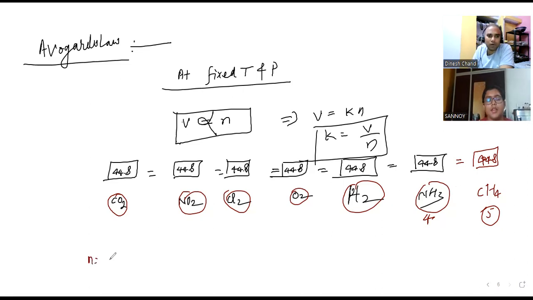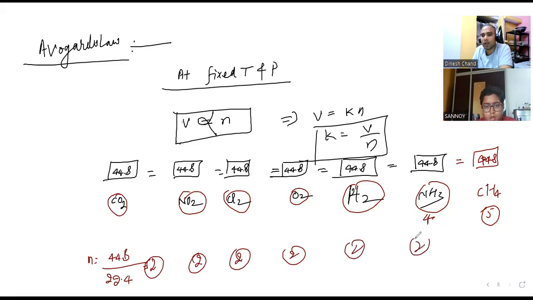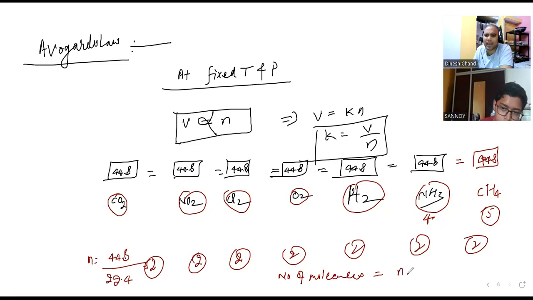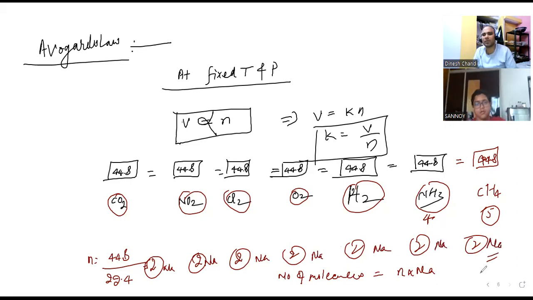Number of moles you will find, that is 44.8 divided by the molar volume 22.4. In every case, because molecular mass we are not taking and number of atoms not taking, it is always going to be 2 mole. Here is 2 mole, everywhere 2 mole. Number of molecules, if you are calculating number of molecules, not atoms, atoms will be different, so n into Na, everywhere it will be 2 Na. So it is fixed. Yes or no?